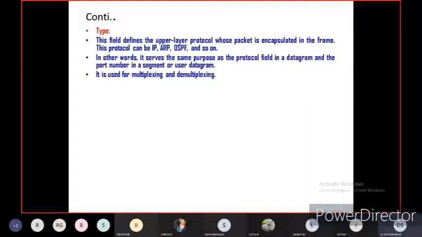When the sender or transmitter is ready to send the data, that is multiplexing. While sending the data between sender and receiver, between source and destination, the same format of the data we cannot transmit to the destination. So there will be demultiplexing.